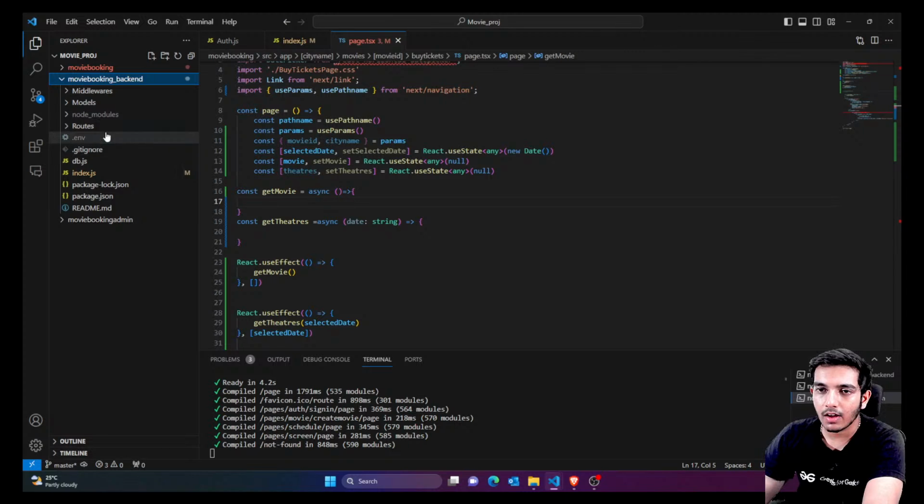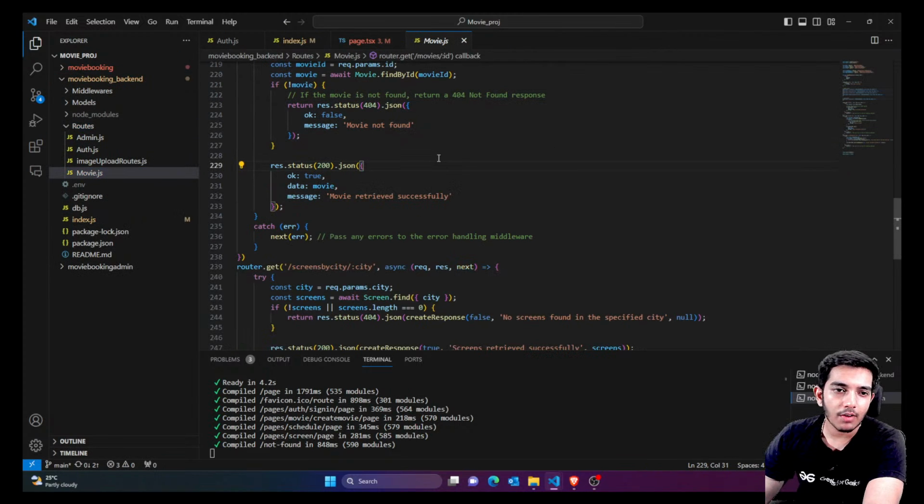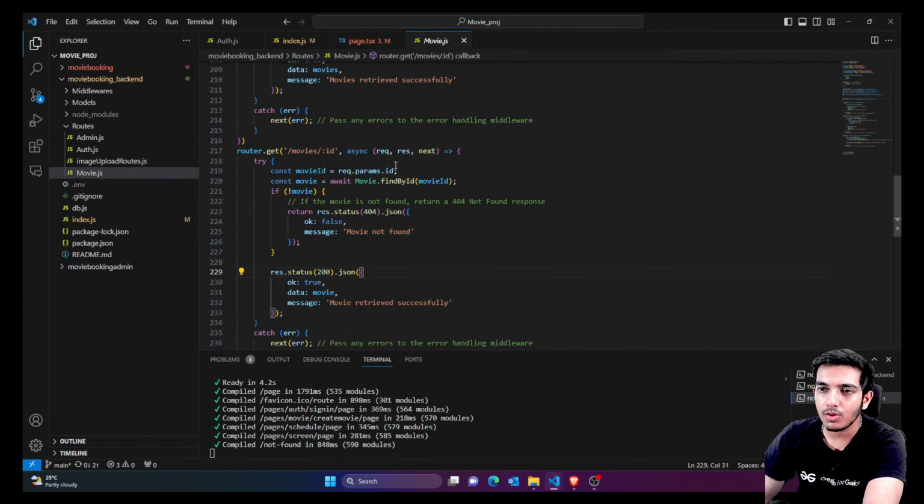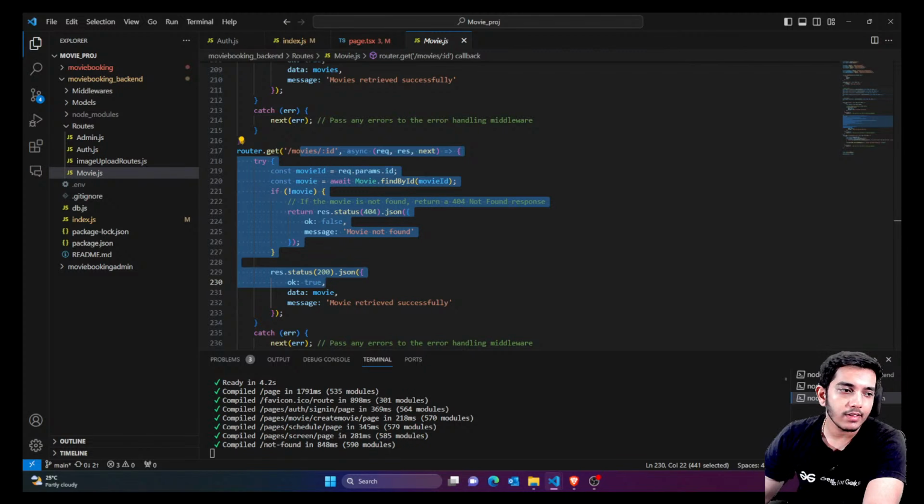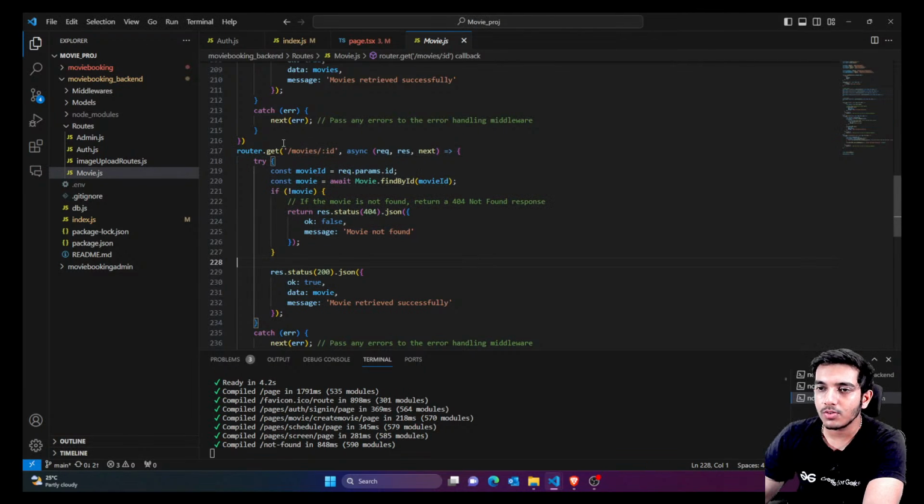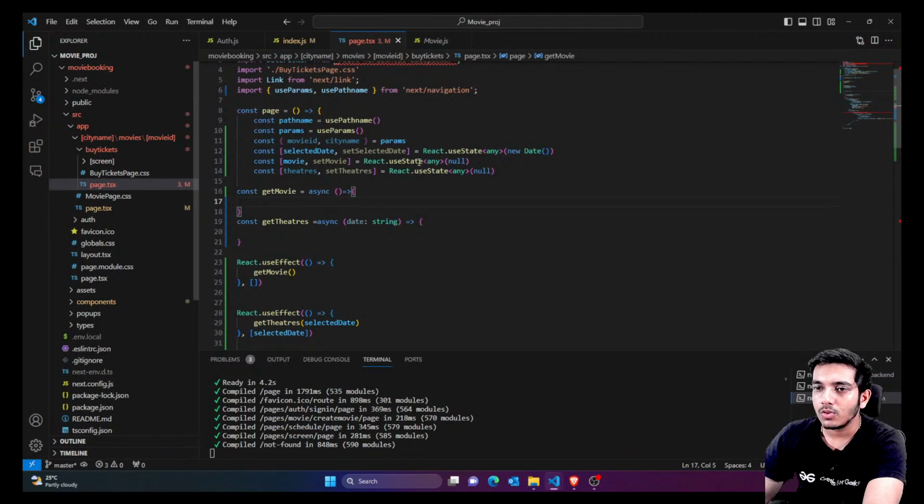You can see we have the routes, movie, and here guys you have to check for get movie by id. You can see I'm talking about this API, right? So I think everything is fine with this API, but let me just double check, then we're gonna use this. Okay, so we are getting the movie by id and movie retrieved successfully. So we have to just call this API. So here itself in this page I'm just going to call this API.